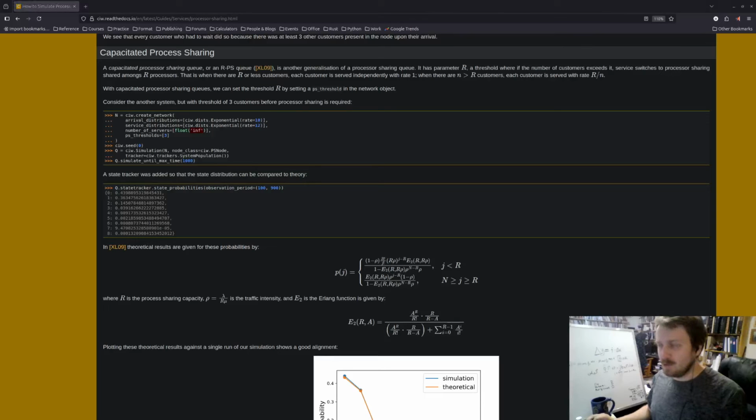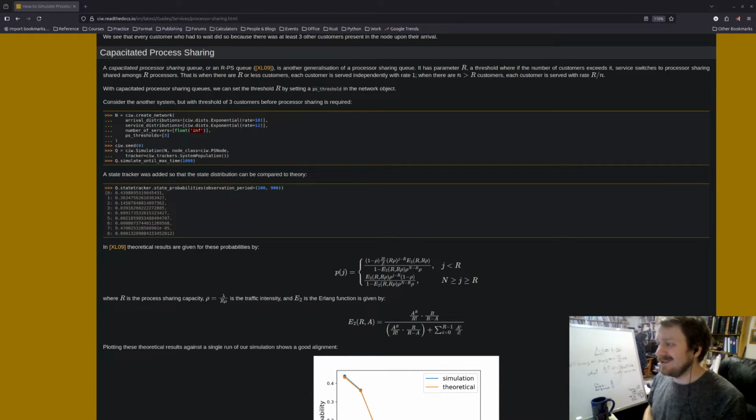Hello there. I want to cover one more type of processor sharing that is supported by the QPython package, that is capacitated processor sharing. Now, the term here, I'm not sure that I would have guessed what it meant, but it basically means switching behavior after some threshold for the number of customers. And when that threshold is exceeded, then it switches over to processor sharing. If it's less than the threshold, then it does not do processor sharing.